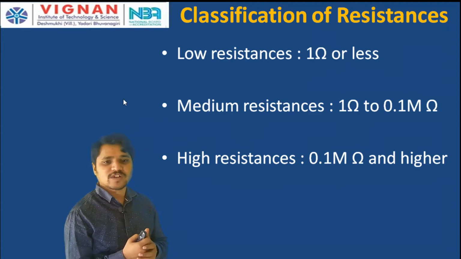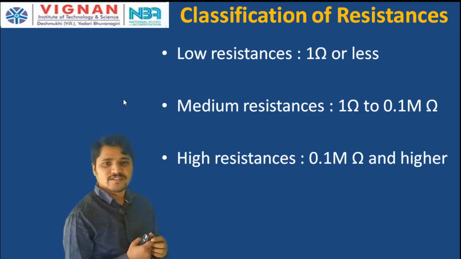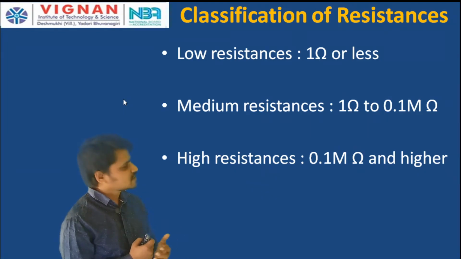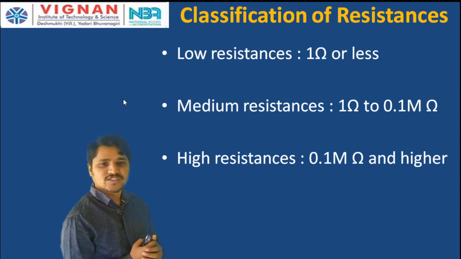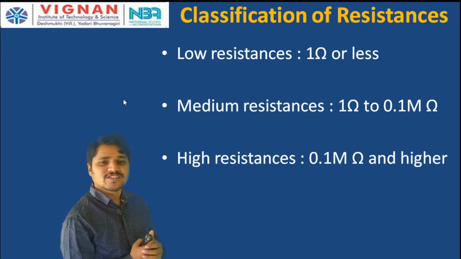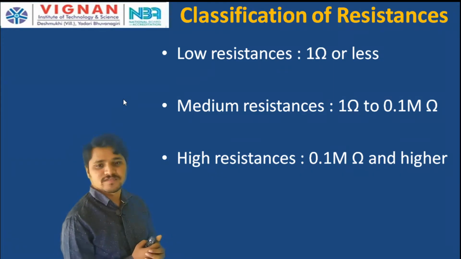Examples are the armature resistance of a DC machine, the series field resistance of a DC series motor, and the forward resistance of a diode. These are examples of the low resistance range, which is less than or equal to 1 ohm.